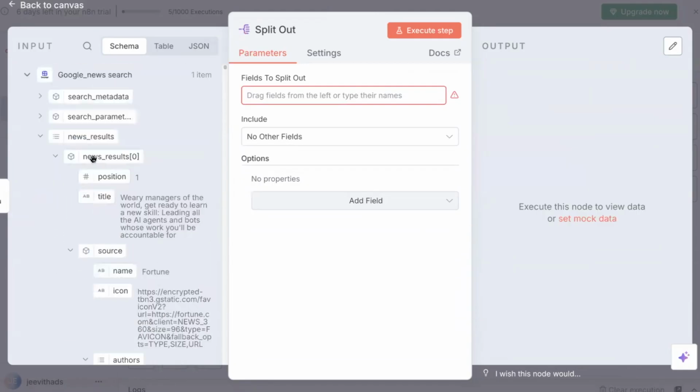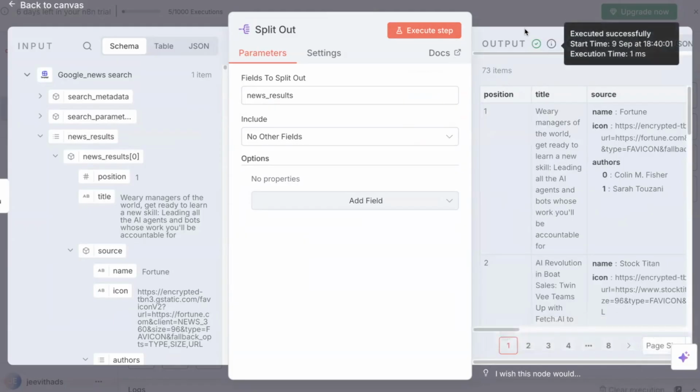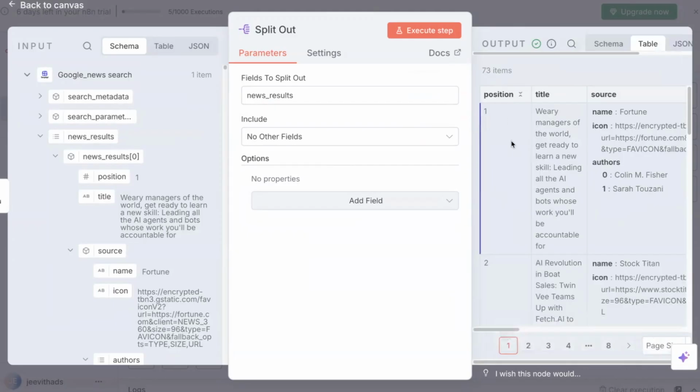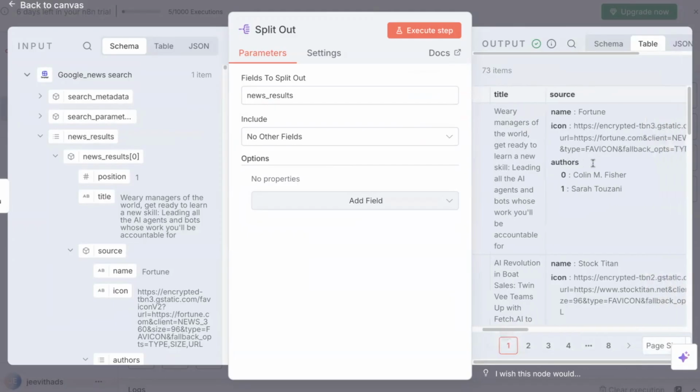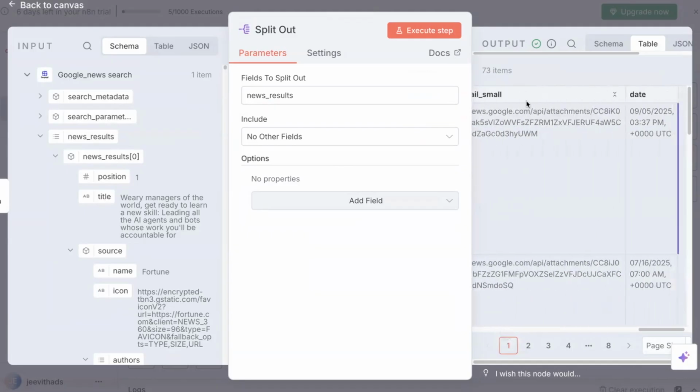I want to see how many are there and I want to analyze them individually. So I just drag this news result into the fields to split. Not really 0, you have to drag just news result. Well done, just execute the step. So it's giving almost 73 items related to the query I have given. That's great. You can see the position, the title, the source, the link, the thumbnail, and also when it was published, right?